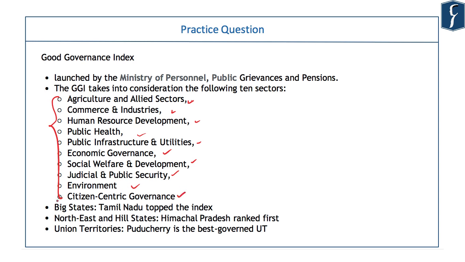The rankings given by the index are not so very important because there are many categories. For example, in the big state category, Tamil Nadu tops the index. In the northeastern and hill state category, Himachal Pradesh is ranked first. In union territories, Puducherry has been ranked first.